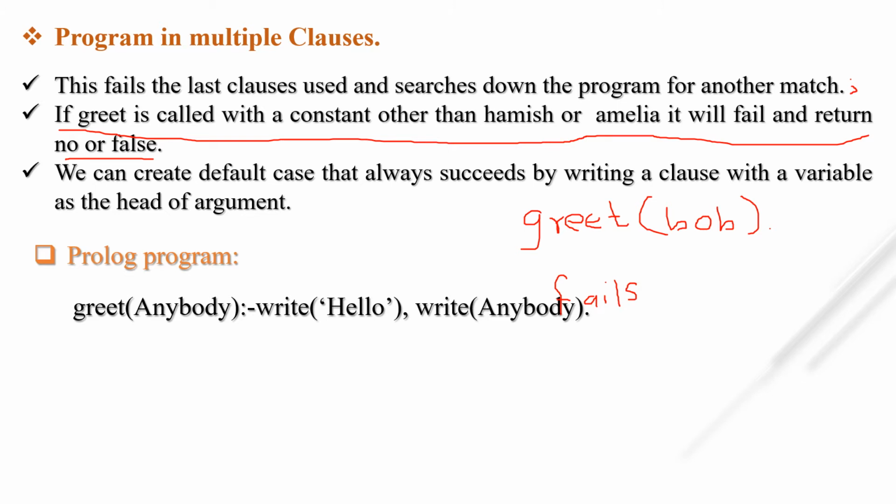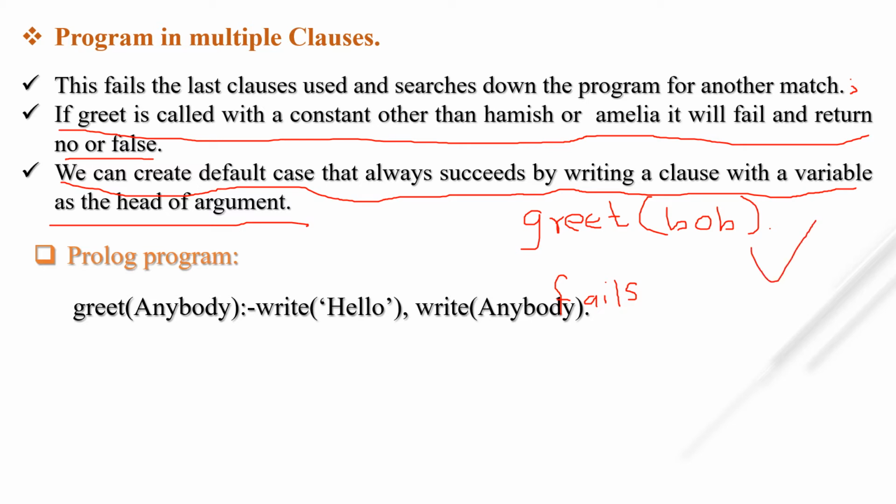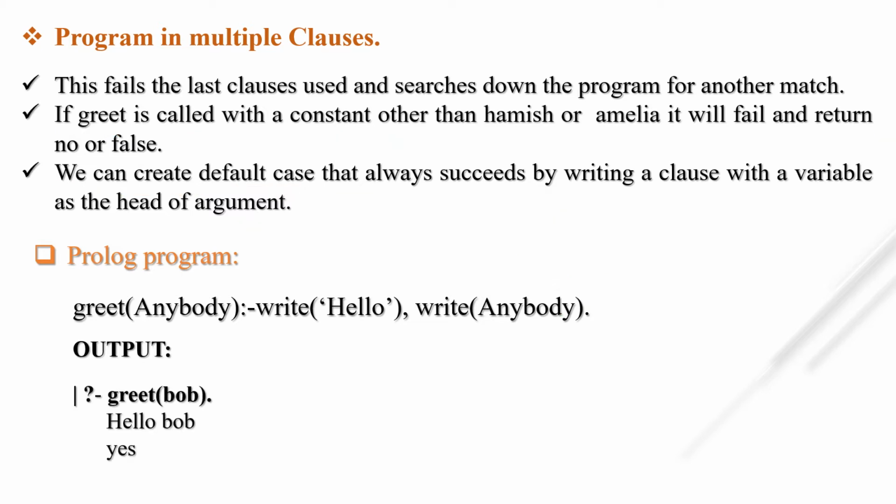So we can create a default case that always succeeds by writing a clause with a variable as the argument of the head. Then this is going to be true. Let's see how. If I write a program greet, and in greet I use one variable, that is anybody, because it starts with a capital letter, this is a variable.